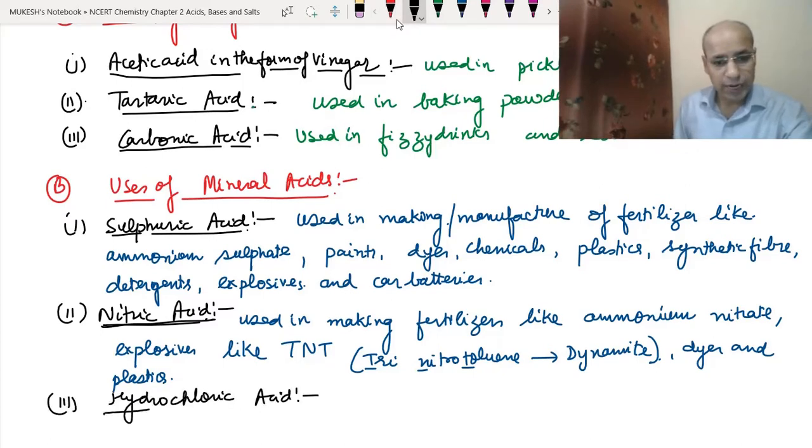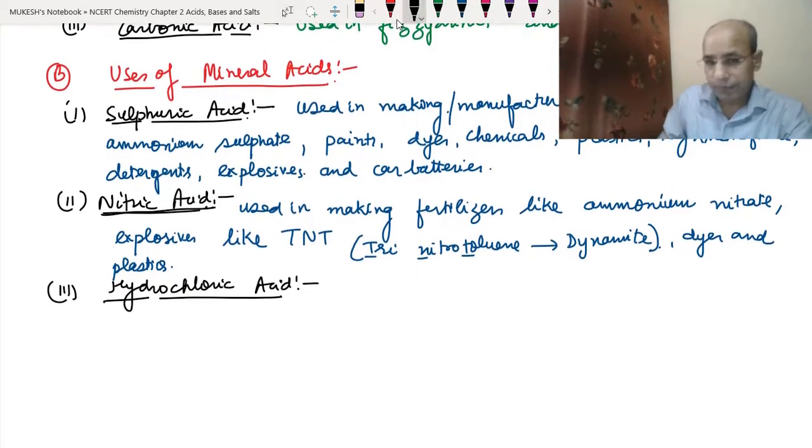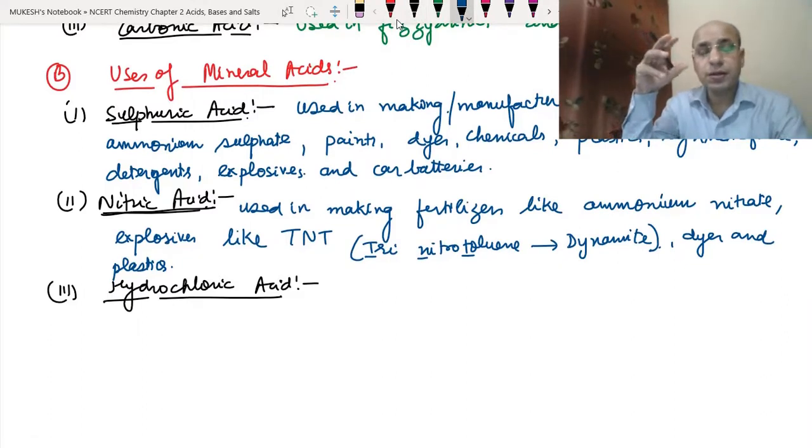Okay, so hydrochloric acid also has widespread uses in the industry, used in so many things. Suppose we have oil sheets, so they have deposits of oil on them. It is used to remove the oil from the iron sheets or the steel sheets before using them.